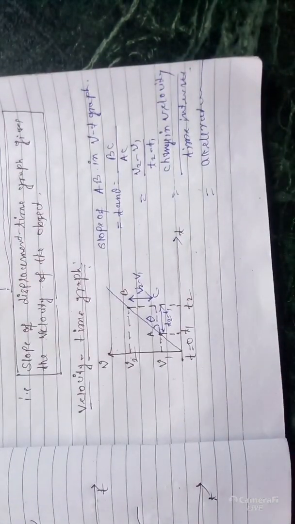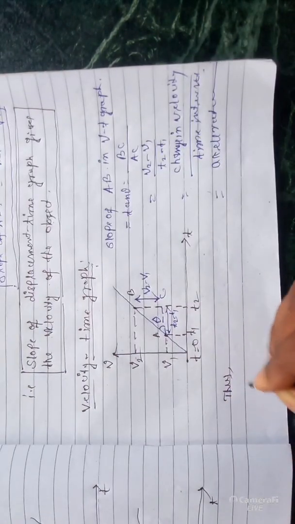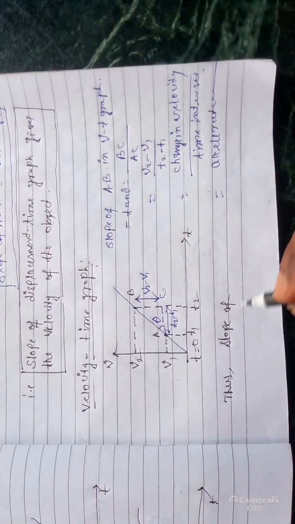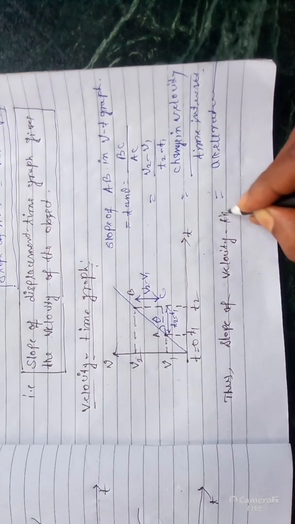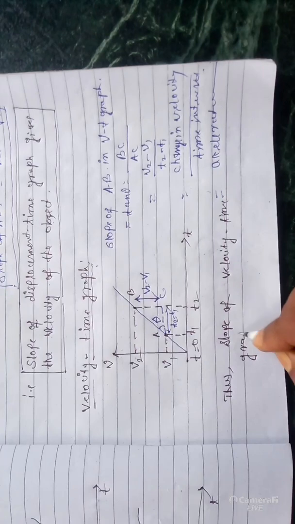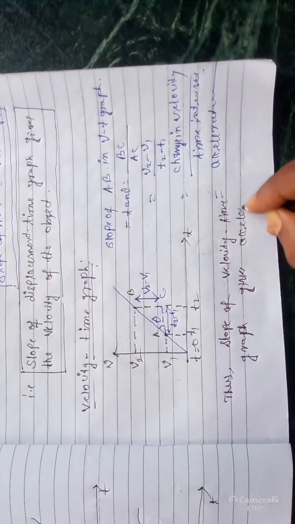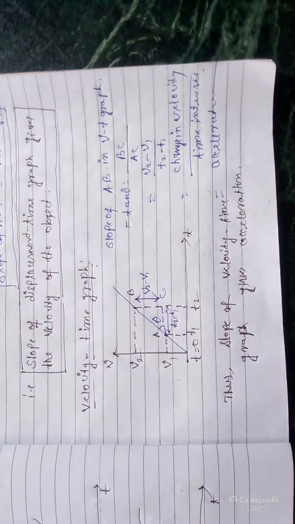Thus, slope of VT graph, velocity time graph, gives acceleration. Slope of velocity time graph gives the acceleration. Clear? Okay. So you have to remember this one.